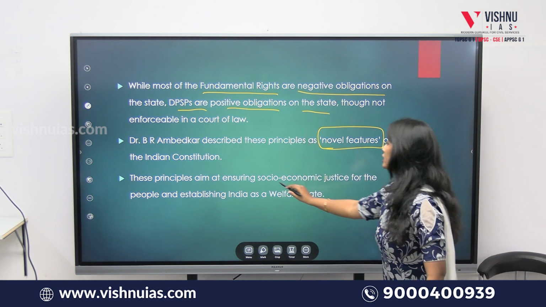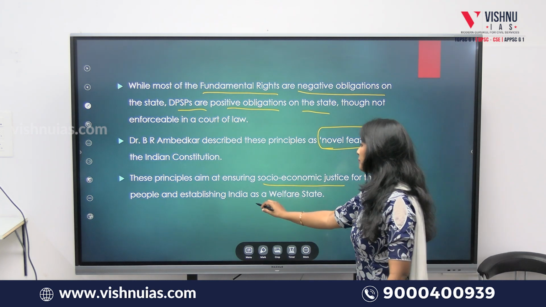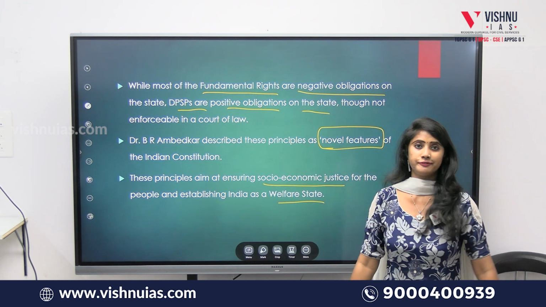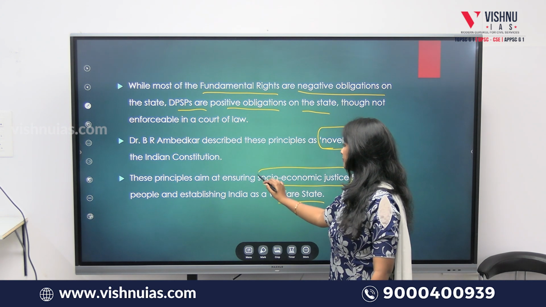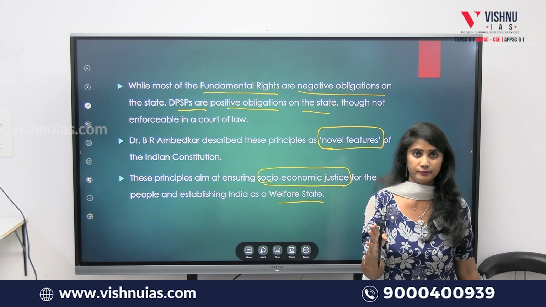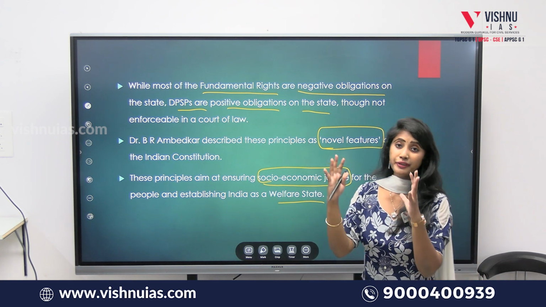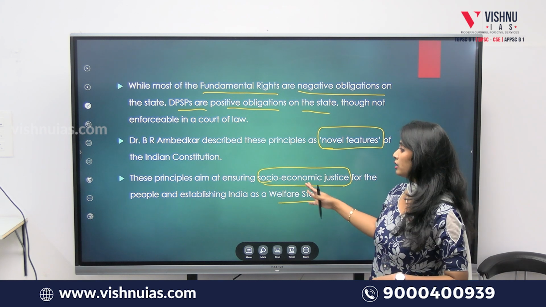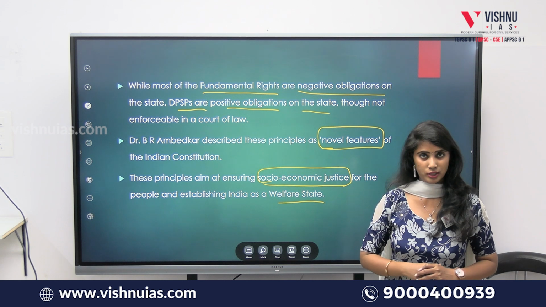To ensure socio-economic justice for the people and establishing India as a welfare state. So socio-economic justice will be upheld for the state's people, and the welfare of the state is also guaranteed by applying these directive principles of the state policy.